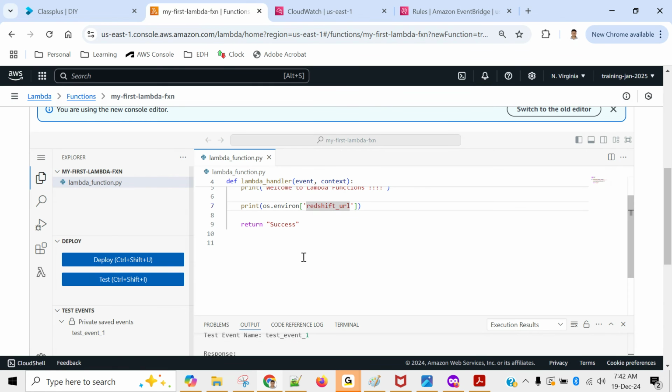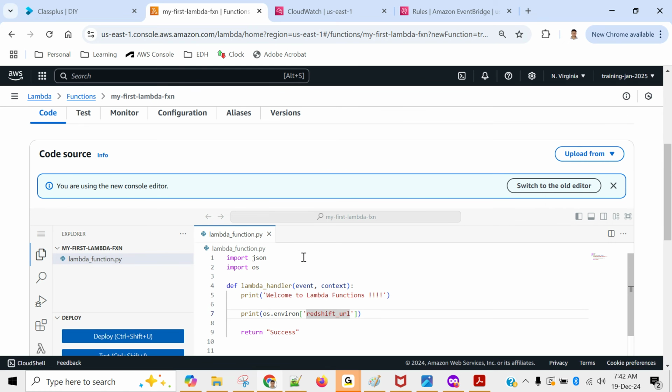So we'll talk about how to make it trigger based. Any other doubt?